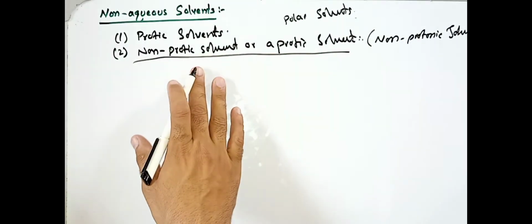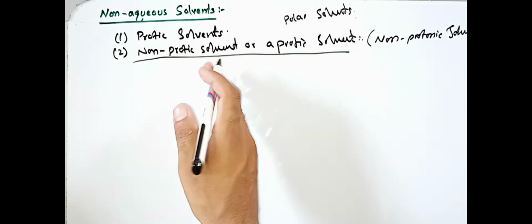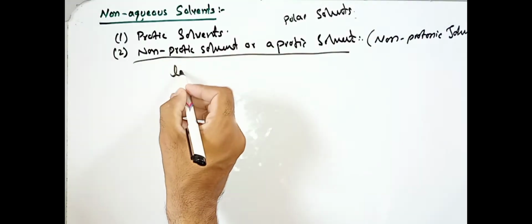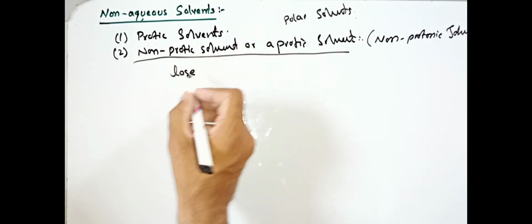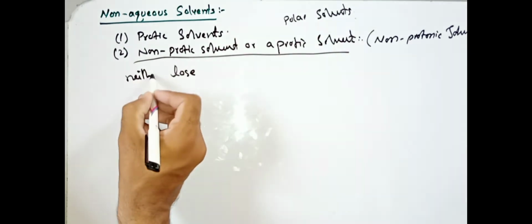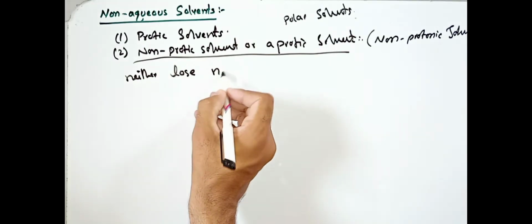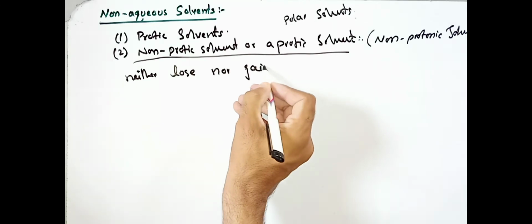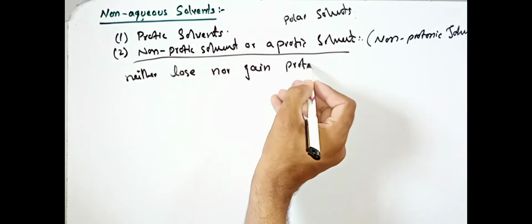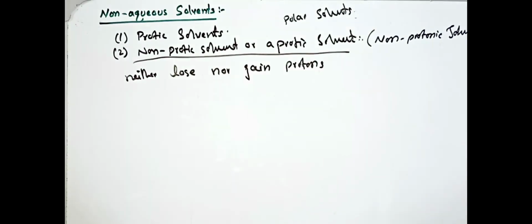You can define a non-protic solvent like this: these can neither lose nor gain protons. These solvents can neither lose nor gain protons.